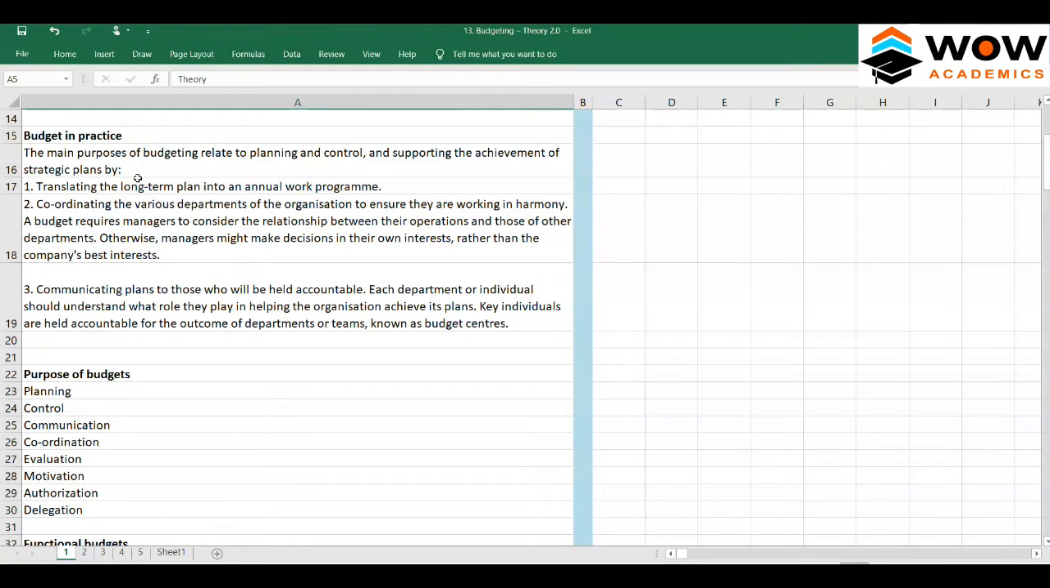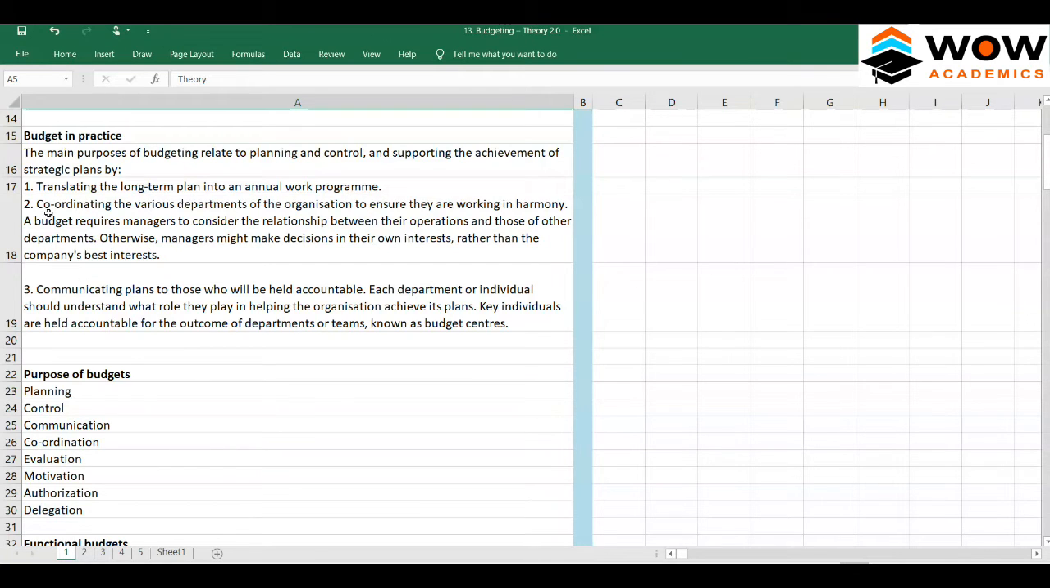Budgets also translate the long-term plan into annual work programs. A company might have a very long-term program, something like 5 years, of what they want to do or achieve. That 5 year plan is divided into smaller 1 year plans. These 1 year plans are in turn broken into per month plans, and a 1 month plan can also be broken into 1 week's plan. That's how the long-term plan of a company can be broken into very short-term plans.